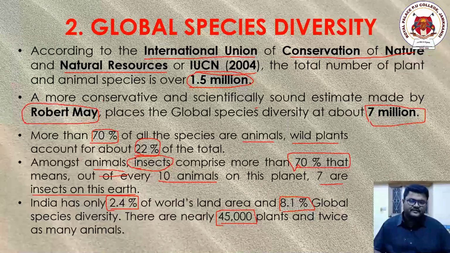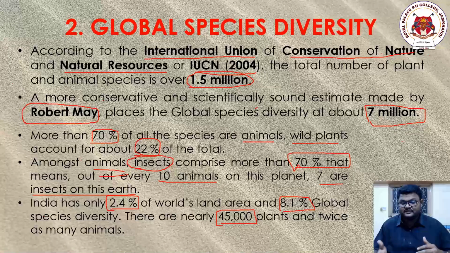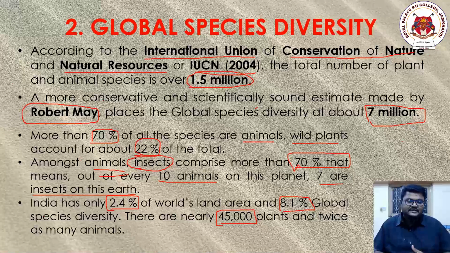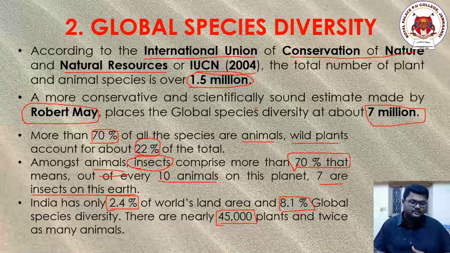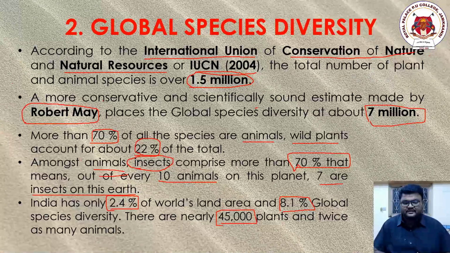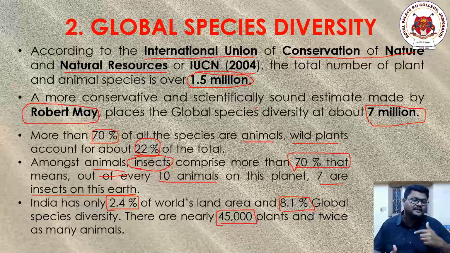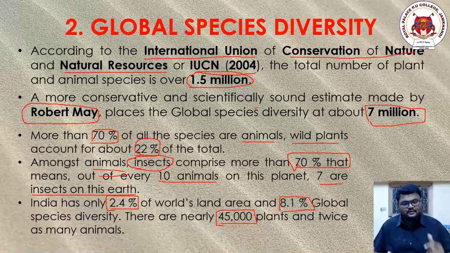Now, out of this 70% of animals, which organisms carry the highest position? Once again, the same answer: insects play a major role. A wide variety of insects are present, which make up 70% of the animals of the 7 million total species.